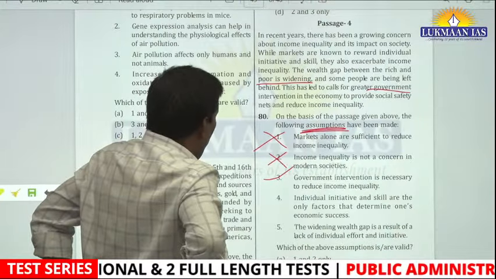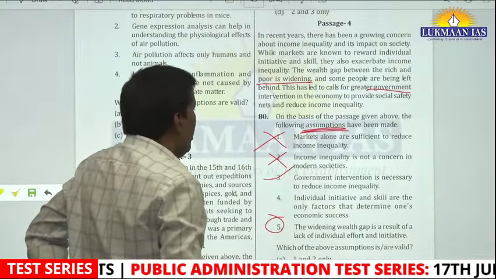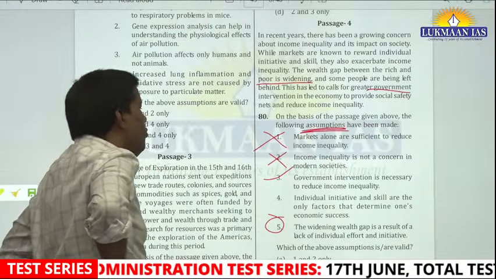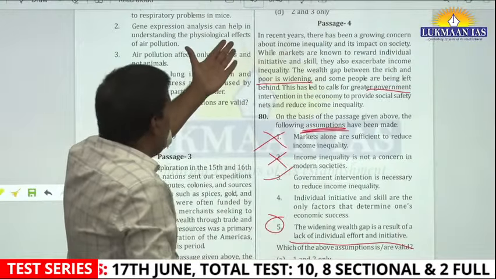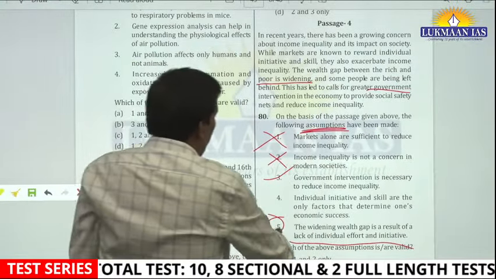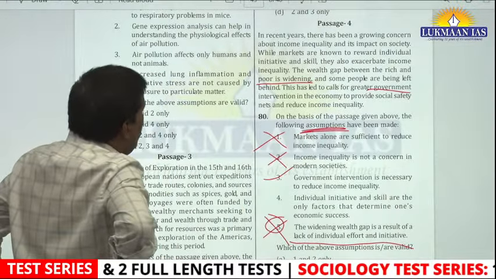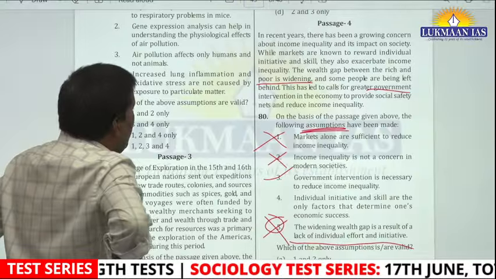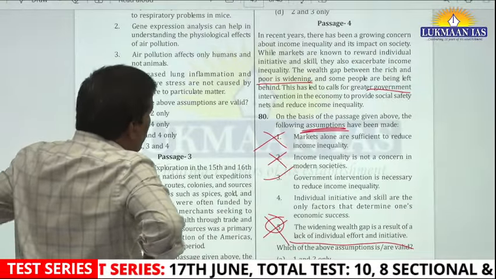See, now let's come to this fifth one. The widening wealth gap is the result of lack of individual effort and initiative. Sometimes it seems so, but this message is not being conveyed here. So here you will deny it. Now come to the third part and the fourth. Individual initiative and skills are the only factor that determines one's economic success.